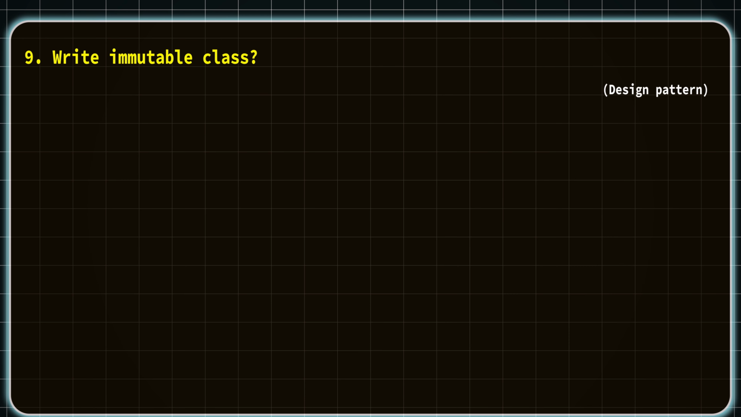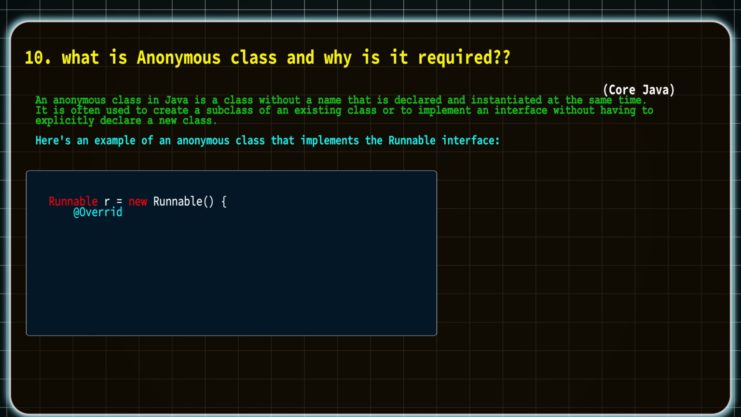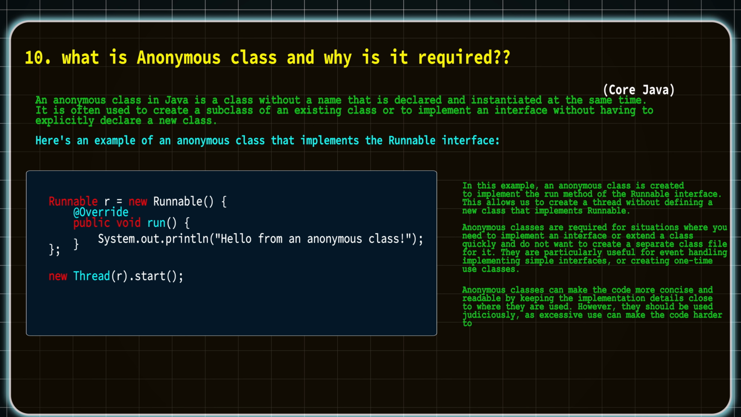And moving to the last question, the question is, what is an anonymous class and why is it required? An anonymous class is something which will not have a name. It is declared and instantiated at the same time. It is often used to create a subclass of an existing class or to implement an interface without having to explicitly declare it. For example, suppose the use of that class is very limited. In that case, we can declare that class as an anonymous class. Actually, it improves code readability and also reduces the lines of code.